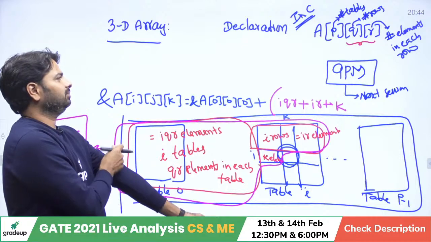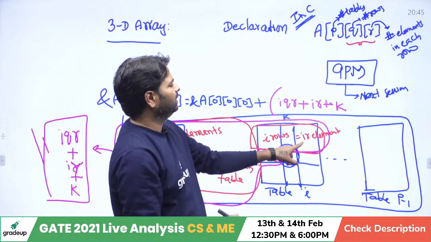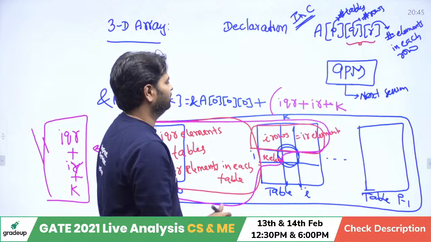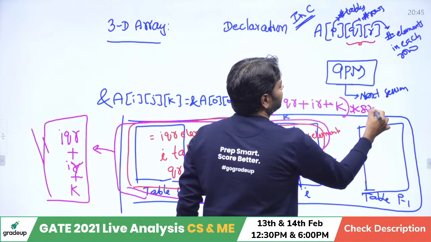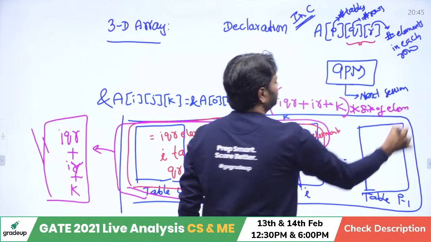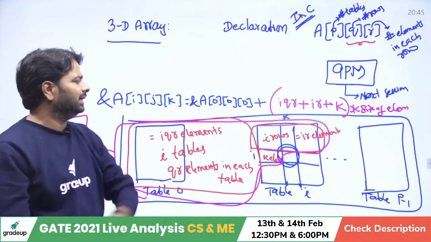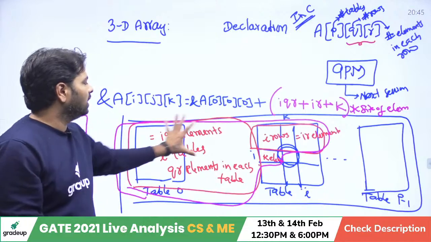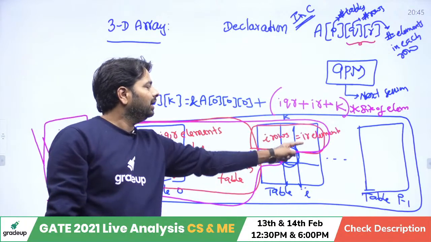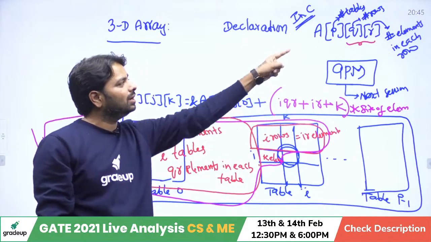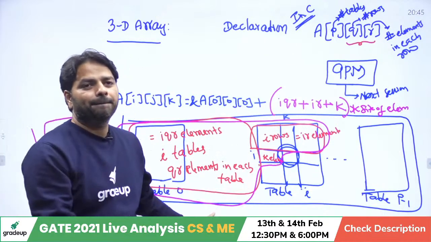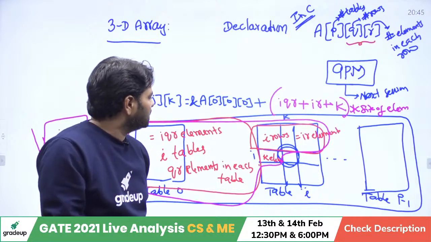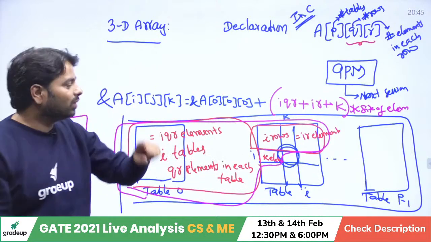Each row, how many elements? R. Exactly, yes. K multiplied with the size of the element. In case of any mistake you can correct it. IQR size and I, each row has R elements, so IR plus K. Clear? J into R, is that true? Oh, sorry, that's what I'm talking about.